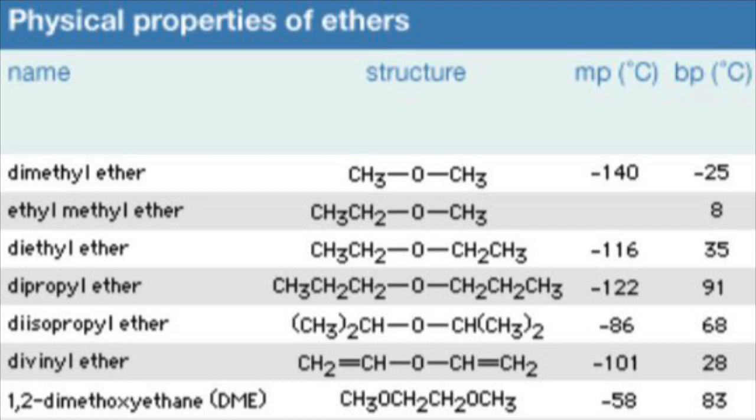where you can see that the melting point and boiling point of all the ethers change depending on the element. As you can see, dimethyl ether has a melting point of minus 140 and a boiling point of minus 25.